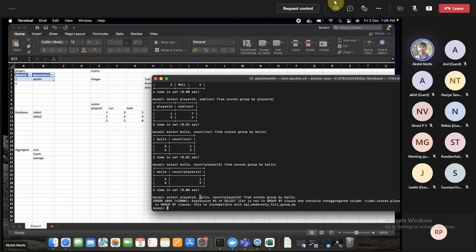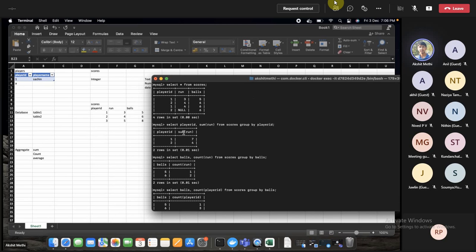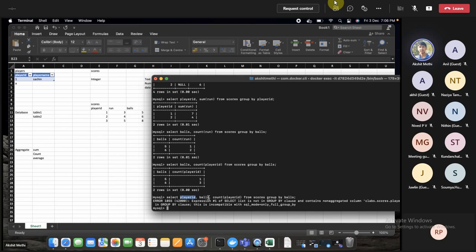Because you are grouping on balls and counting the player ID. Now if you simply try to add the player ID, the grouping cannot work. You can only add those columns on which it is grouped, and you can add aggregations. This particular command will work if my aggregation is also on the player ID.